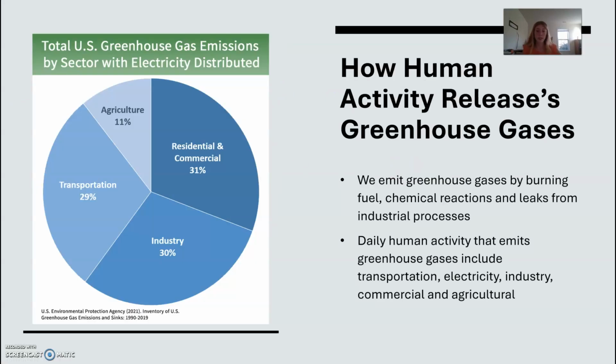So what human activities cause global warming? This chart shows us a broad idea of what activities are causing this crisis, such as transportation, electricity, industry, commercial, and agricultural. We emit greenhouse gases every time we use a car, burn a fire, use hairspray, and eat meat.